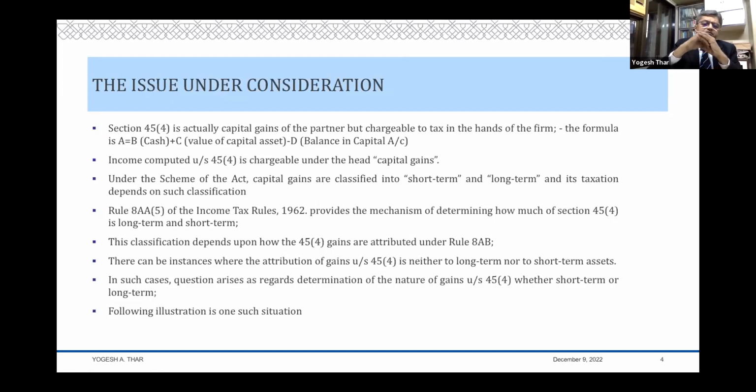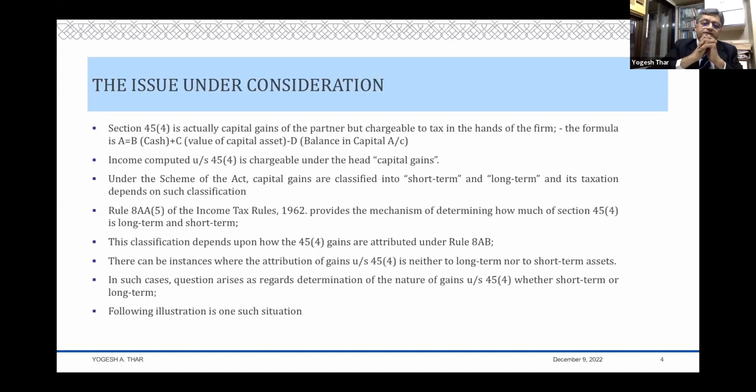And this essentially applies where cash is received or a capital asset is received. However, if the partner receives not a capital asset but stock in trade, then to that extent this section is not applicable. Of course, there will be applicability of section 9B, with which we are presently not concerned. So this is by and large the structure of 45.4, where we are told that it will be the gains which will be taxed. And how are those gains going to be computed?